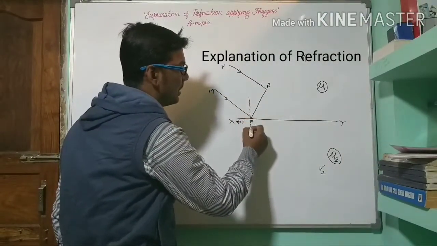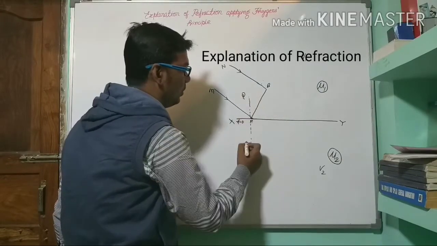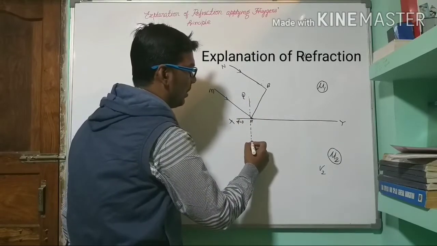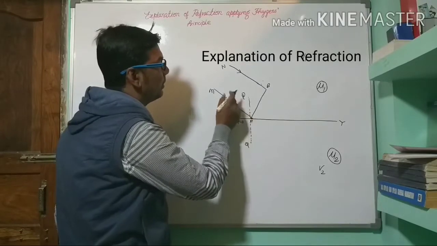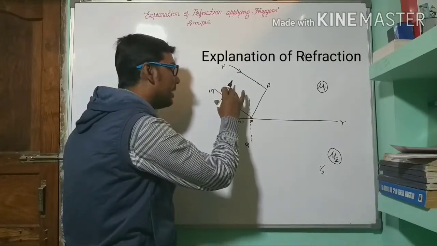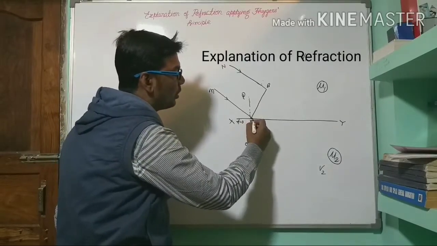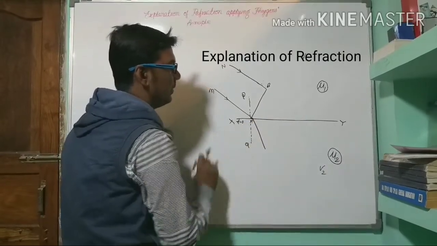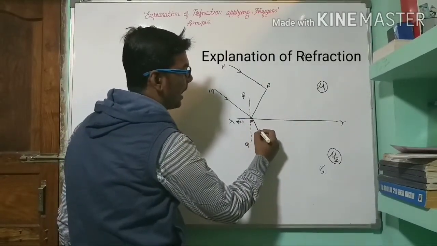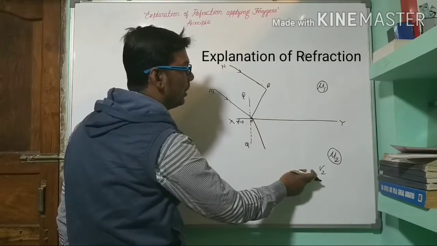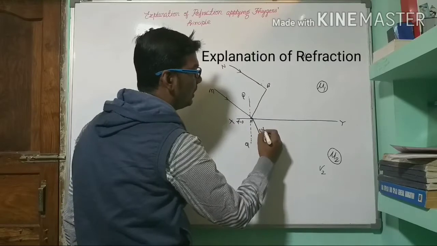Suppose this one is drawn perpendicular, so Q dash is a normal. Okay, so what will happen? This ray is moving from the rarer to the denser medium. Let us consider, so what will happen? It will go closer to the normal. Okay, so the speed of this light is v2, so after time t this distance will be v2t